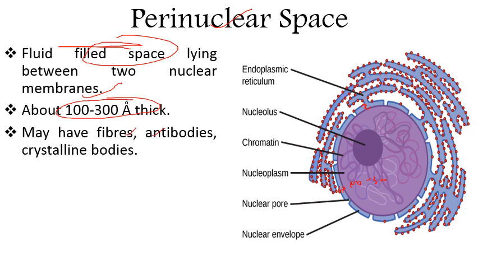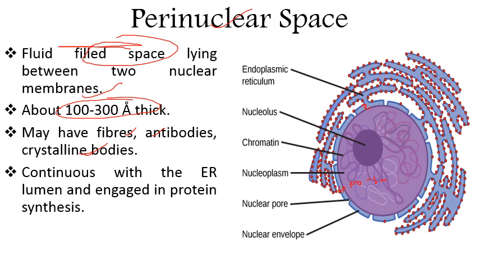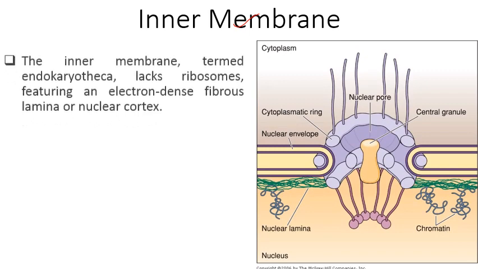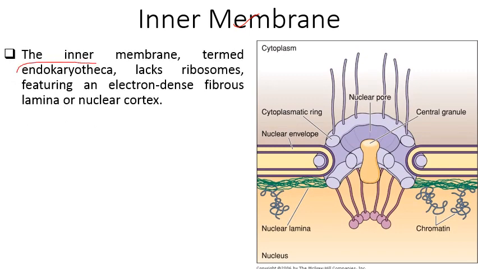It may have fibers, antibodies and crystalline bodies. So these are present in it, and it is continuous with ER and plasma reticulum, in continuation with the lumen, and is engaged in protein synthesis. Next comes inner membrane, that is commonly known as endokaryotheca. So inner membrane is termed as endokaryotheca, and it lacks ribosome featuring an electron dense fibrous lamina or nuclear cortex.